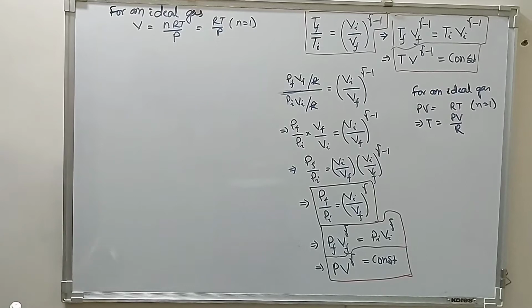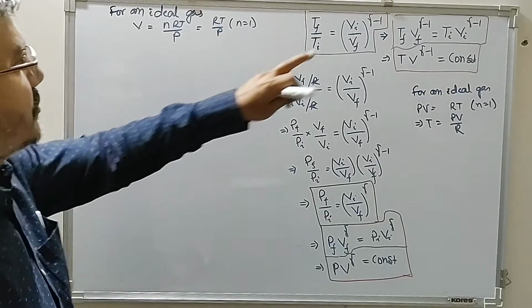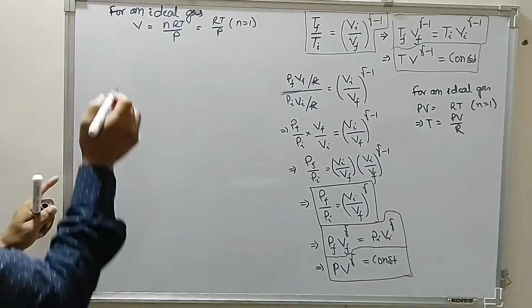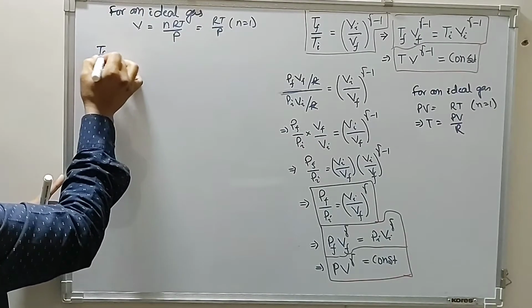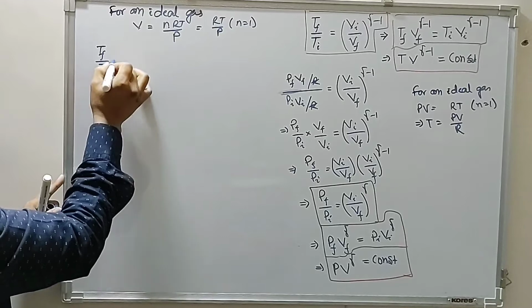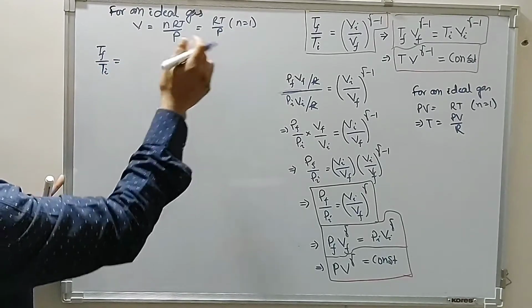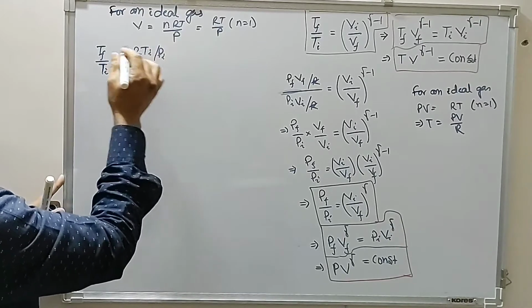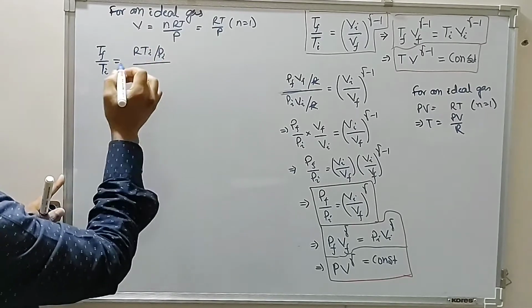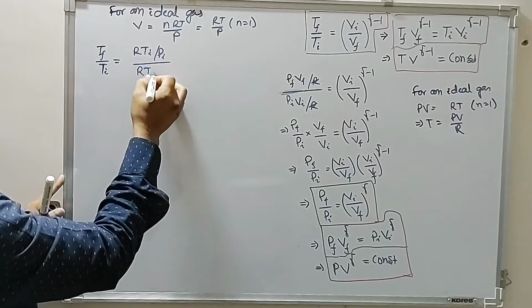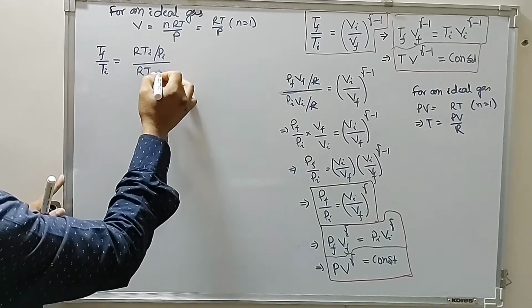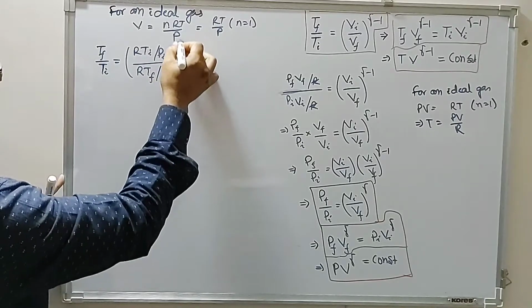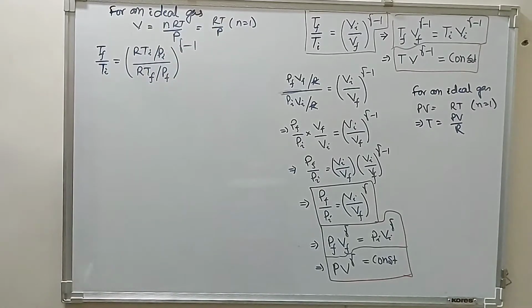So replacing this volume in terms of temperature and pressure, we get Tf divided by Ti is equal to Vi, Vi is R Ti by Pi, divided by R Tf by Pf, raised to the power gamma minus 1.